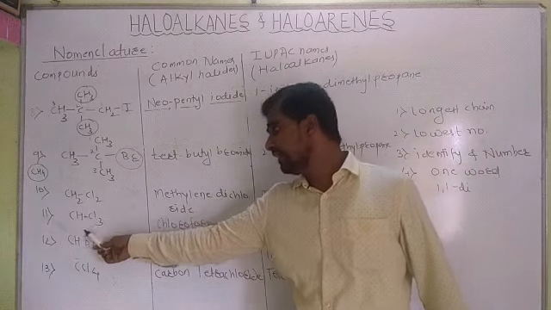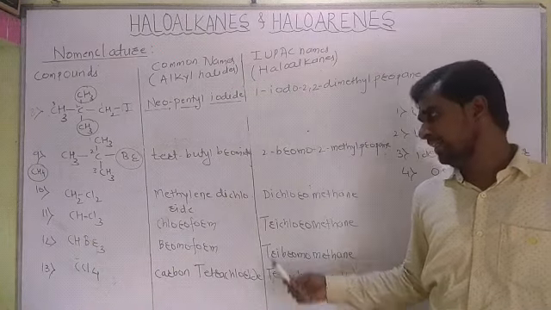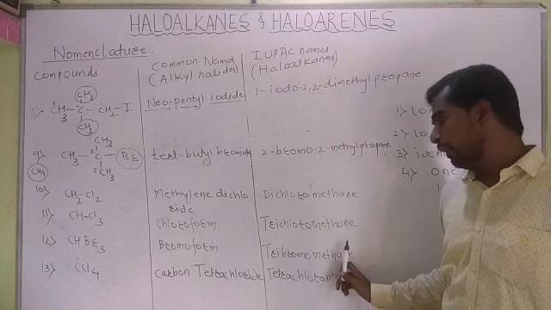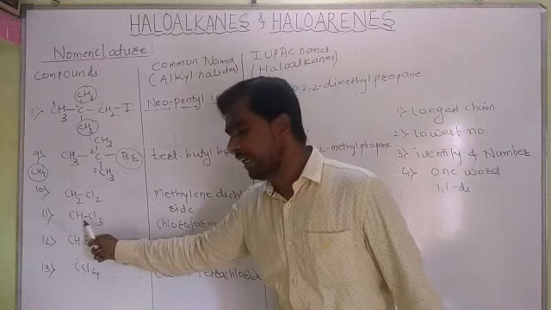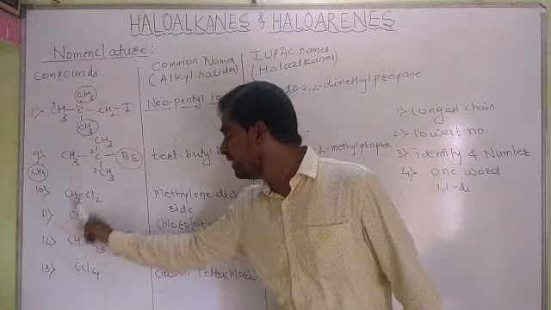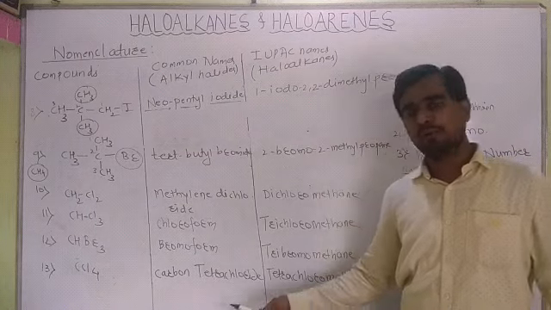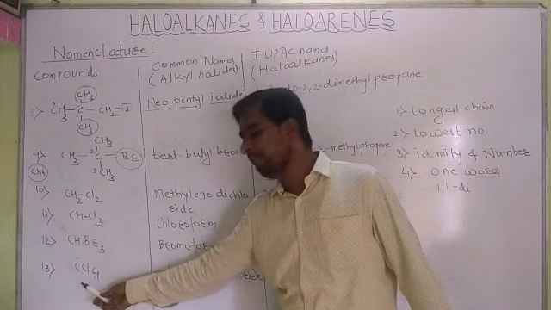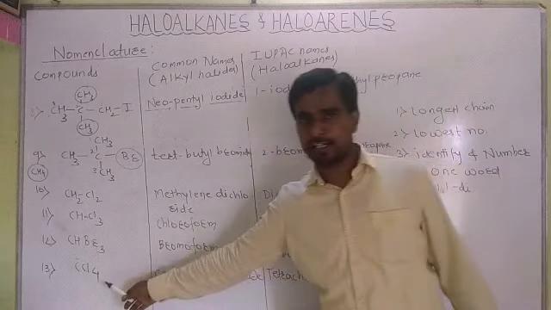Next, CHCl3. It is chloroform, which acts as an anesthetic. Trichloromethane is the IUPAC name, as there are 3 chlorines. CHBr3: its common name is bromoform, and the IUPAC name is tribromomethane. Next, CCl4. All 4 hydrogen atoms of methane are replaced by 4 chlorine atoms.